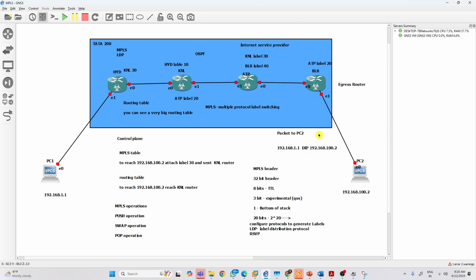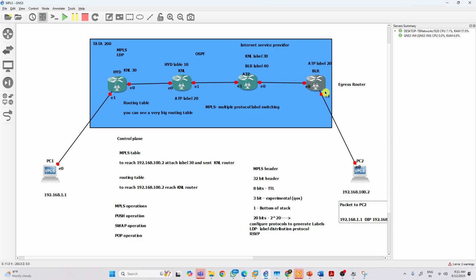So finally, the BLR router receives this packet with label 40. However, there is no route in the MPLS forwarding table. Because it's the last router, it will refer to the routing table. It will do a normal route lookup and the packet will go to PC2. It means in the core network, the packet processing happens through labels. It is very quick. It is a super expressway.